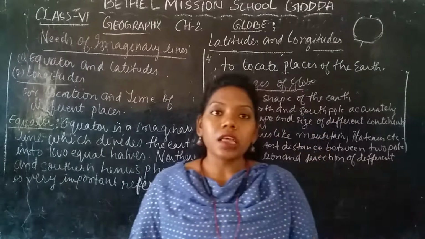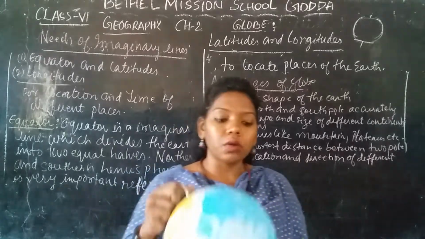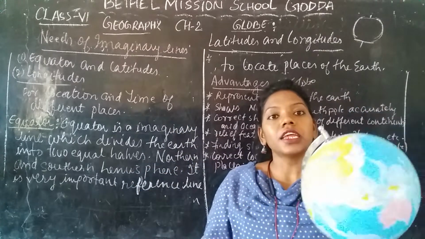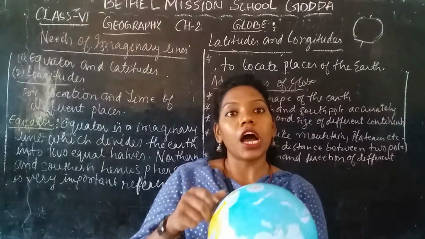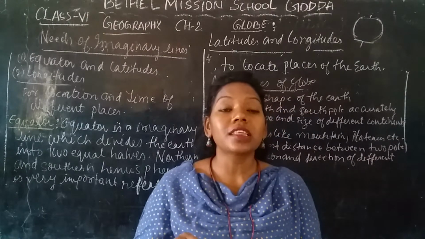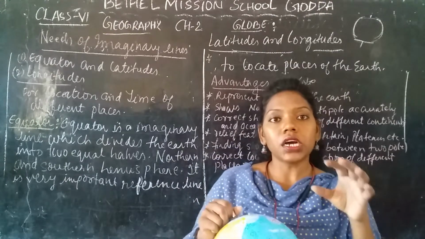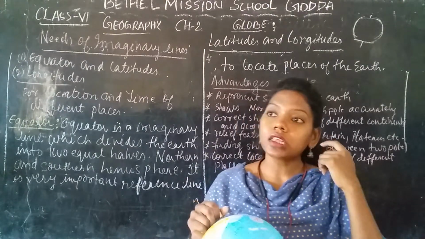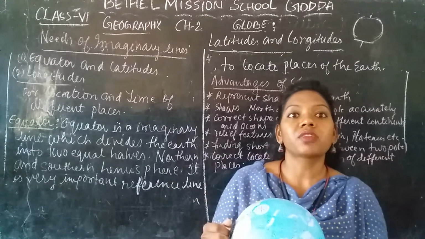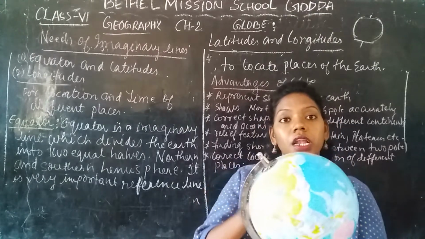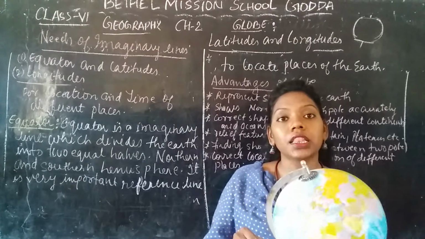Okay, as we see in the globe, yes or no, it shows in a tilted manner. You can see it is in a tilted manner. So it shows how the earth actually is, in a tilted manner. This is also represented. The earth is spherical, flattened, in the yacht shape, and the globe represents the earth in that shape.